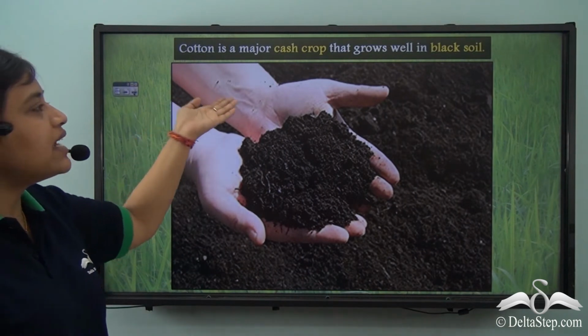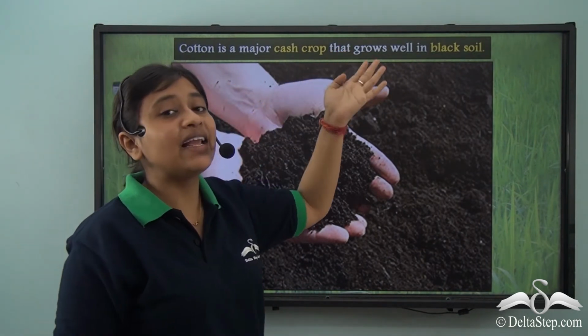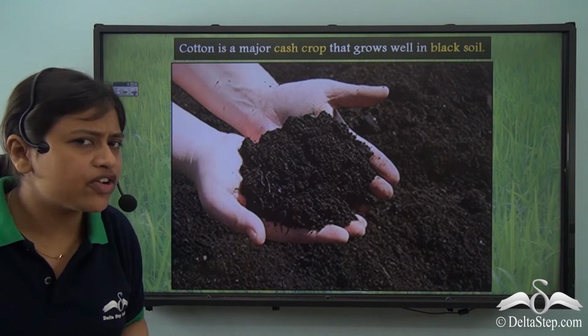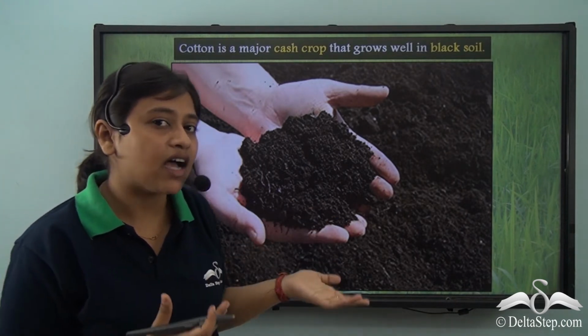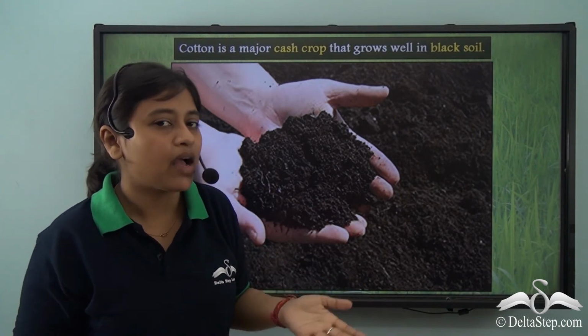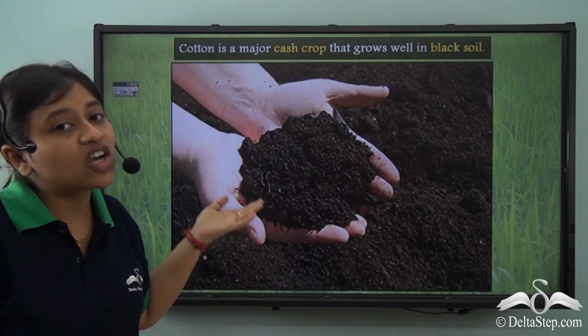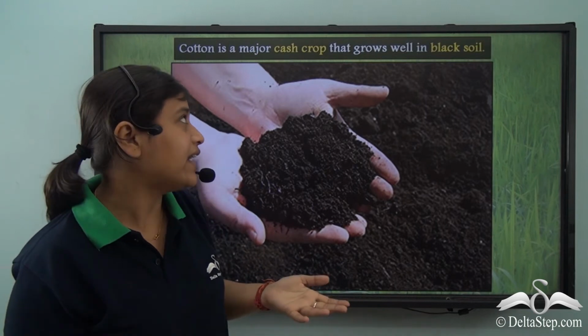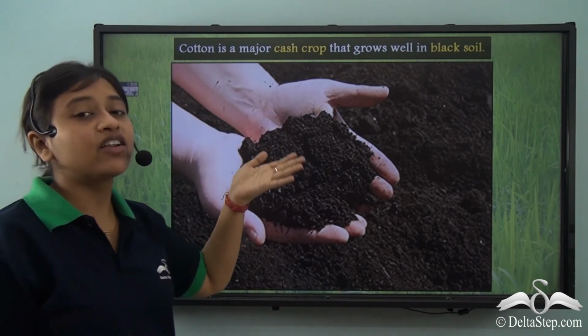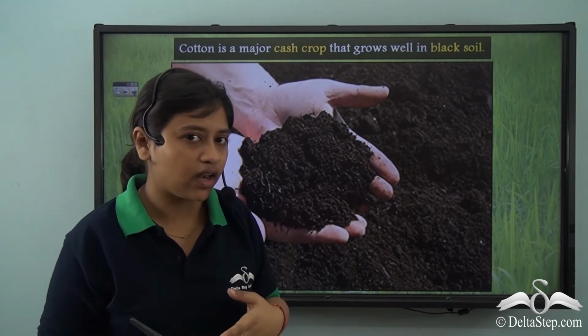So cotton is a major cash crop that grows well in black soil. As you have already learnt in the last few weeks, what is a cash crop? A cash crop is one that is grown to sell in the market. Now since cotton has a huge demand worldwide, it is a cash crop and it grows well in the black soil.